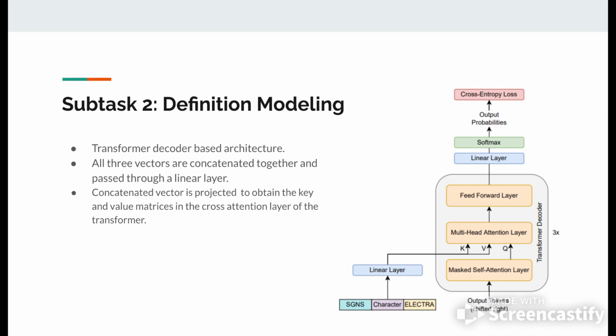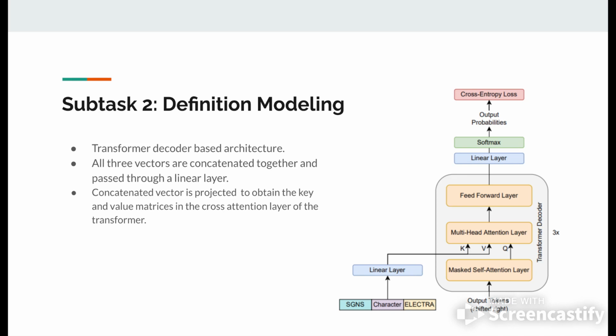In a vanilla sequence to sequence model, the output of an encoder is taken, but here we have created a feature vector by concatenating all three vectors and applying a linear transformation over it. This feature vector is passed on to project into keys and values, and the query is taken from the output of the self-attention layer.